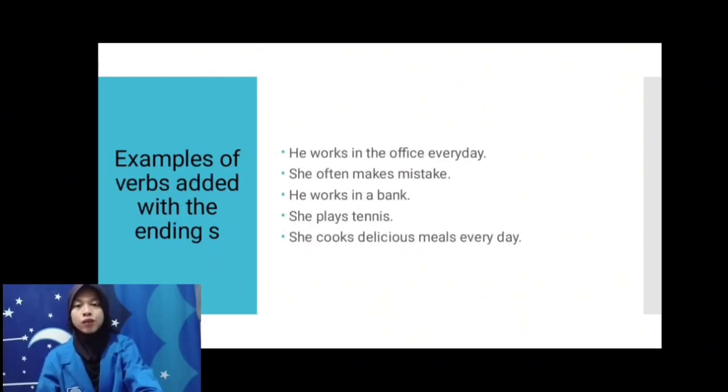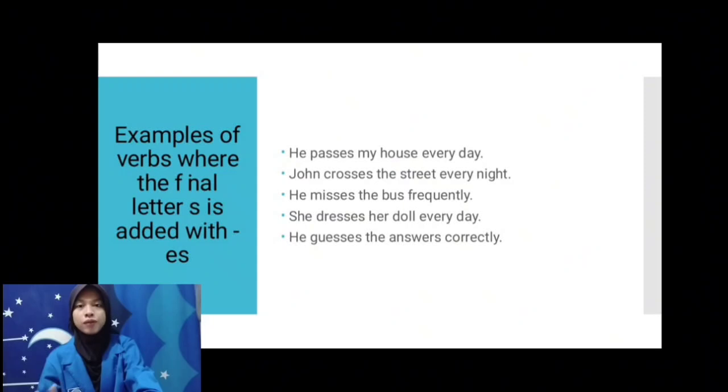Example of verbs added with the ending s. He works in the office every day. She often makes mistakes. He works in a bank. She plays tennis. She cooks delicious meals every day. Example of verbs where the final letter s is added with es. He passes my house every day. She crosses the street every night. He misses the bus frequently. She dresses her doll every day. He guesses the answer correctly.